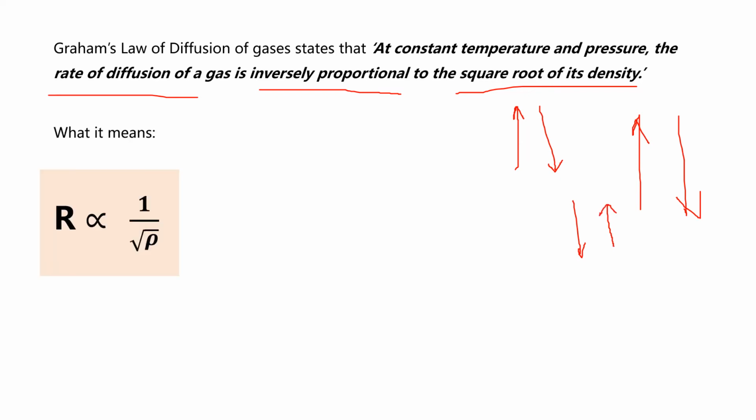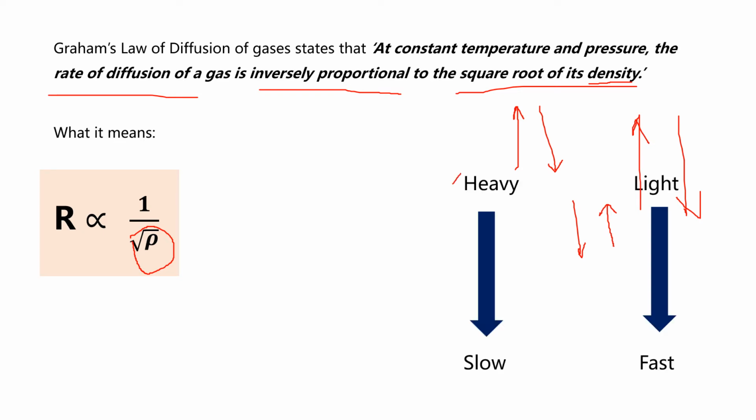All right, very good. So this is the formula. The rate is inversely proportional to the square root of the density. The density here also translates to the molecular mass, so we can equate density to also mean molecular mass. Very good. So when the particular gas is heavy, it tends to be slower, and when it is light, it tends to be faster. Good.